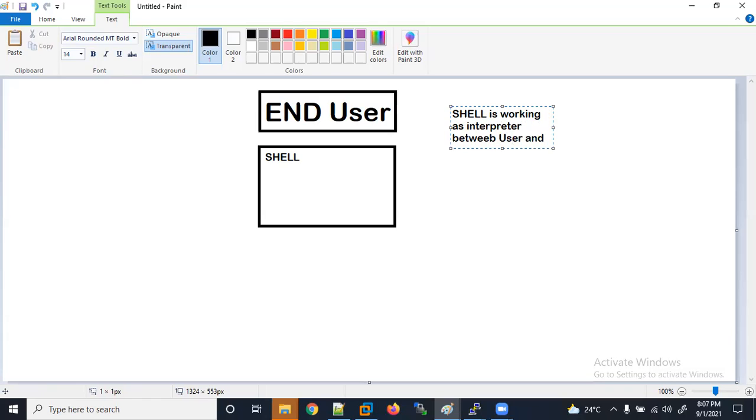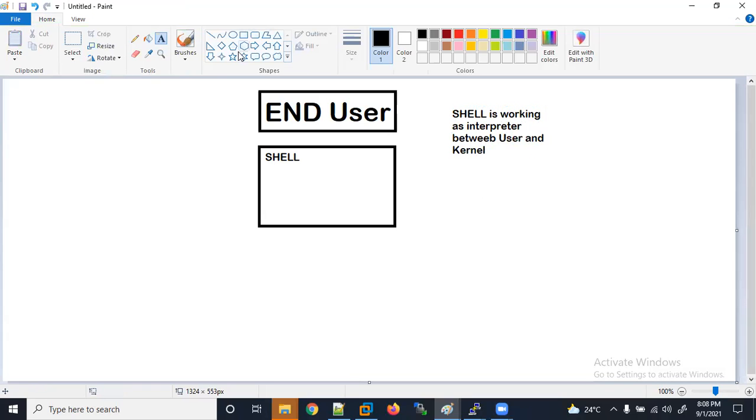user and kernel. Okay, so now let me draw a kernel here. Okay, now this is my kernel.